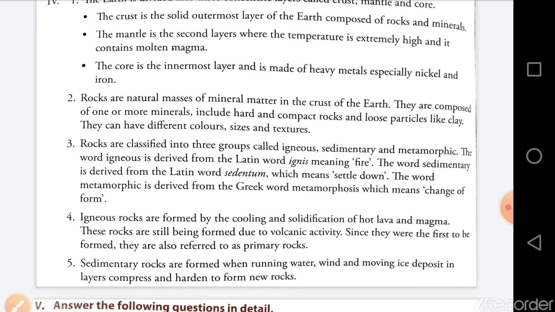Now come to question number 4. How are igneous rocks formed?